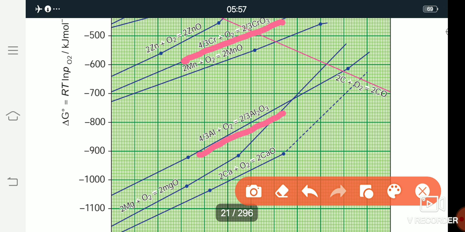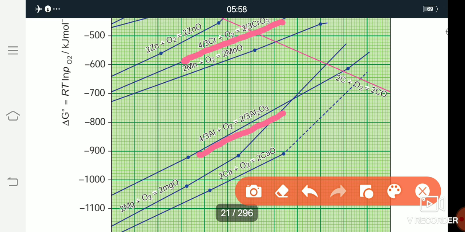The aluminum oxide is more stable than chromium oxide because the aluminum oxide line is at the bottom and the chromium line is in the upper portion. So aluminum is the best reducing agent when chromium oxide is added to aluminum.